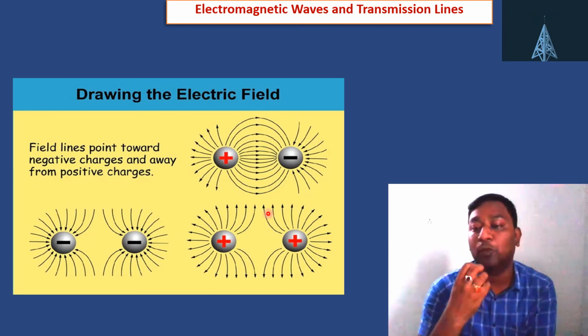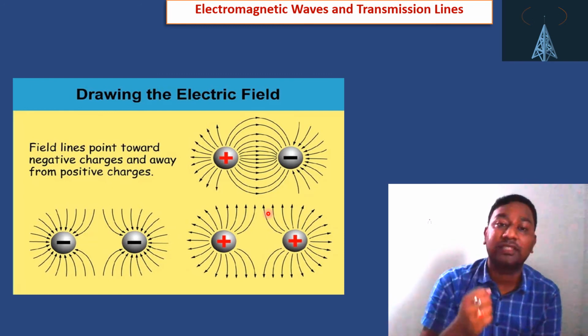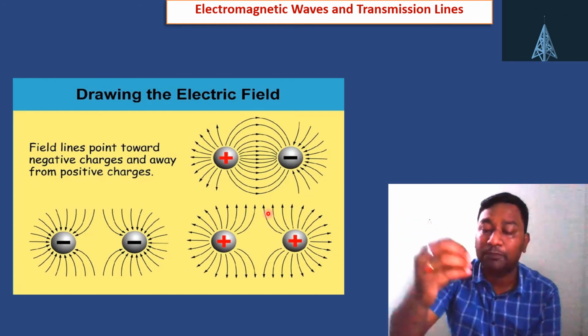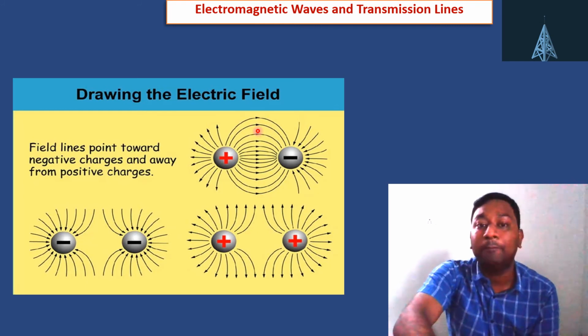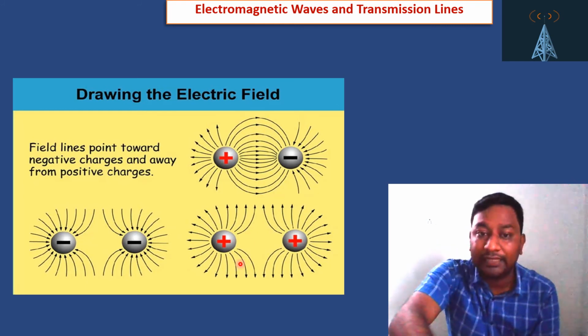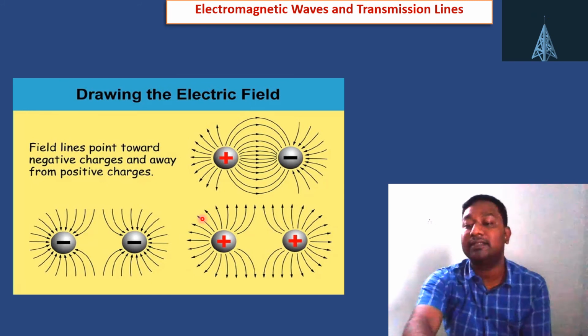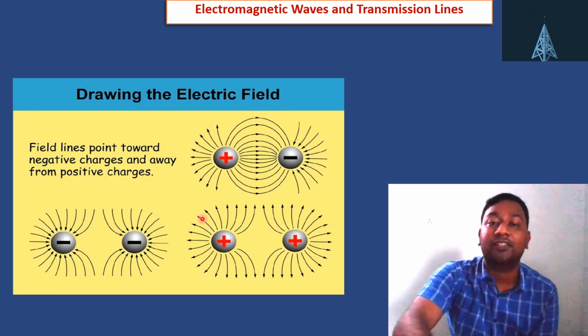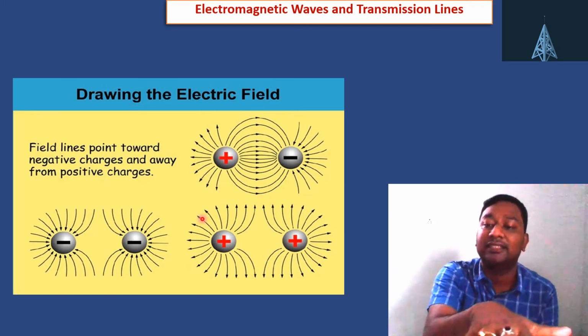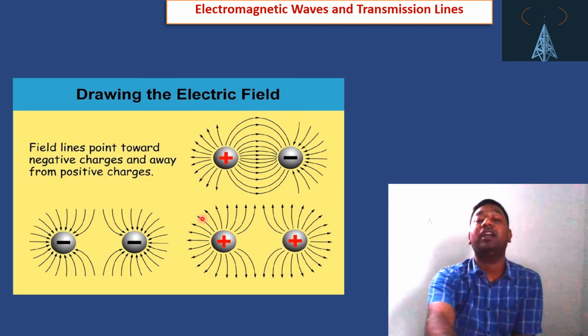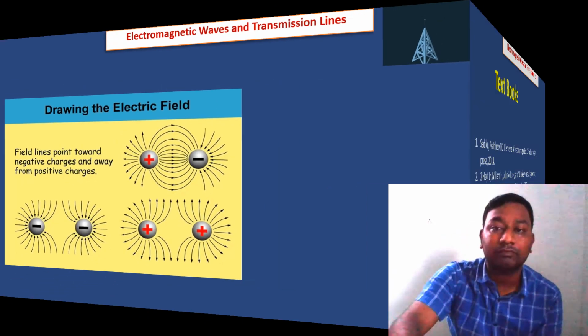So what is the importance of those lines? Now if any charge comes into this particular field, the other charge will be affected, either it is repelled or it is attracted by that particular charge. So that particular area around the charge where it has an effect is called the electric field.